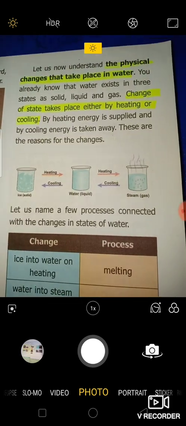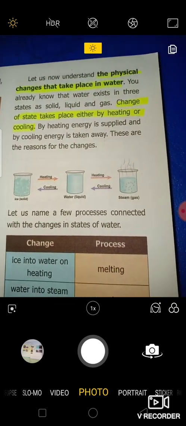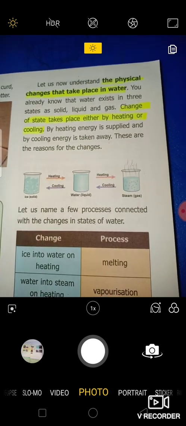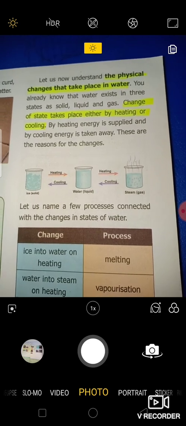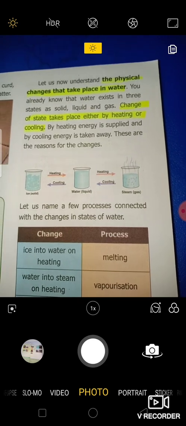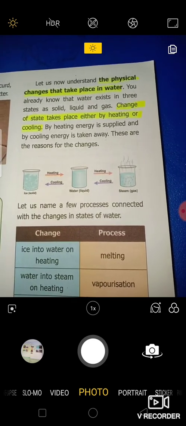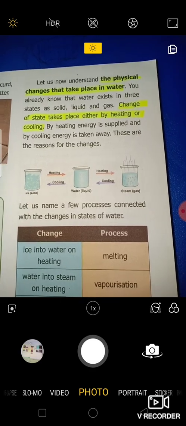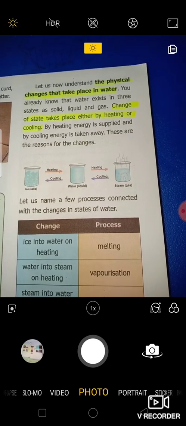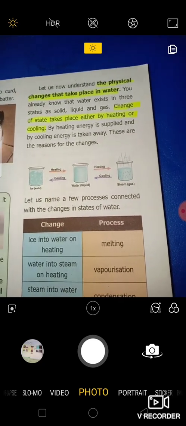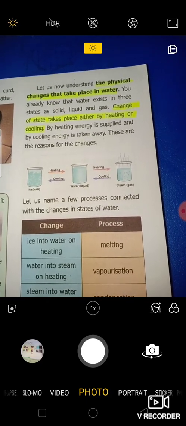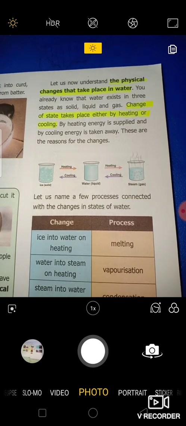Let us understand the physical changes that take place in water. You already know that water exists in three states, that are solid, liquid and gas. Change of state takes place either by heating or cooling. So if we heat the ice cube, what will happen? It becomes liquid. If you give more heat to the liquid, that is water, what will happen? The water becomes water vapor. It is gaseous in state. So these transformations happen due to heating. The same thing will occur while you are cooling the substances.